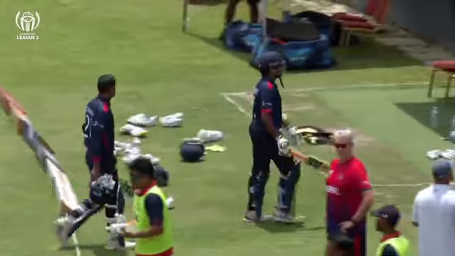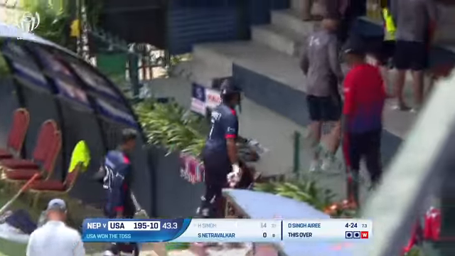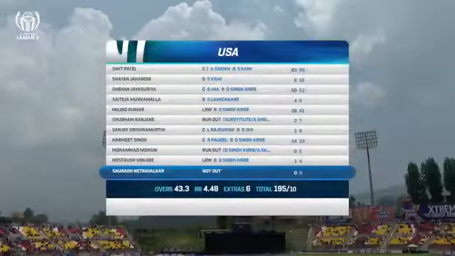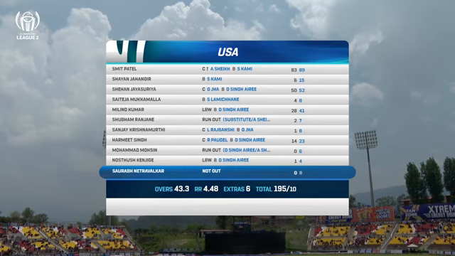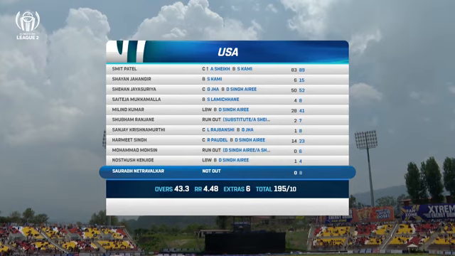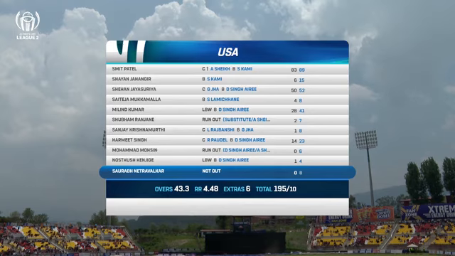Got the wickets. They've bundled out a formidable USA side for a little over 190, 195 to be precise, in 44 overs. USA inside 200. What an effort here. USA almost pulled off a heist in the last game, chasing a big total in demanding situations. And today, they are bundled out inside 200 in less than 44 overs, courtesy of a very tidy and disciplined bowling performance and an extremely energetic, high-tempo fielding effort by Nepal.